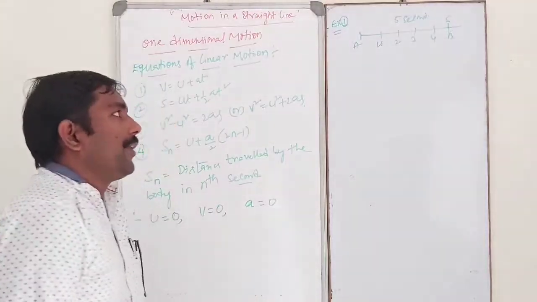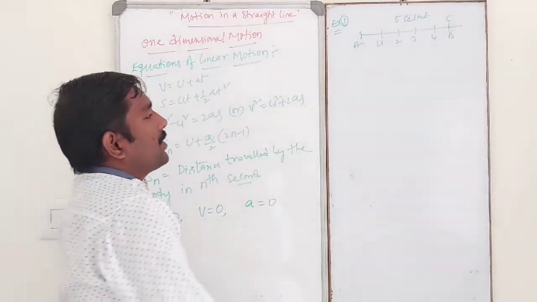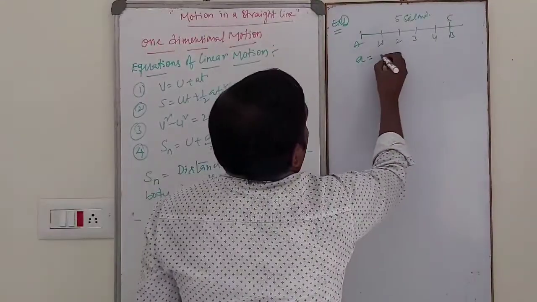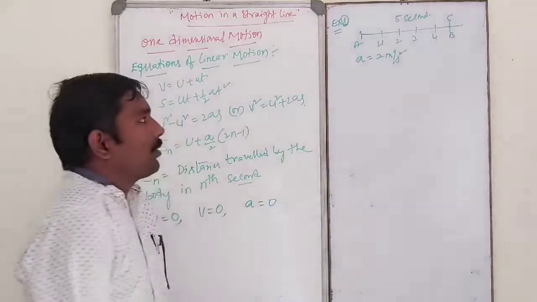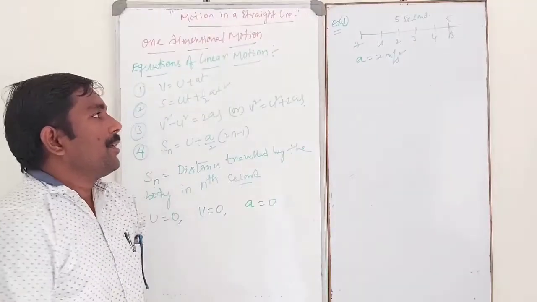This is the first second, second, third, fourth, 5. The body moves with an acceleration of 2 meter per second square.